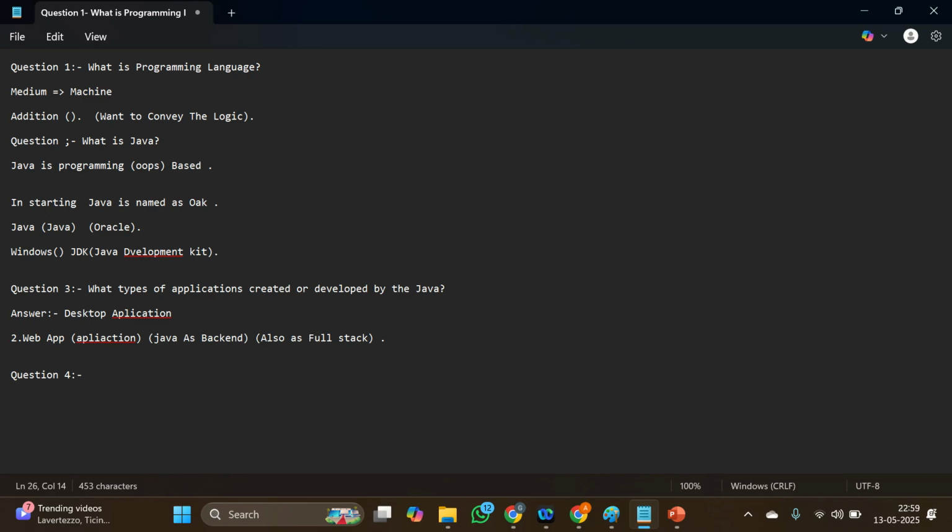You also need to know the prerequisites of Java, meaning what things you need to know before learning Java. I think it is not rocket science to learn Java.